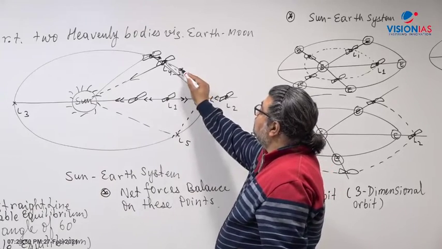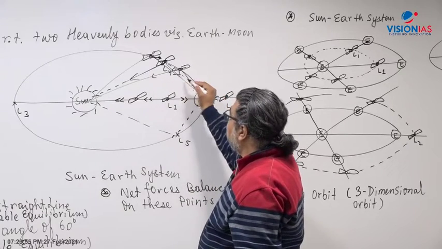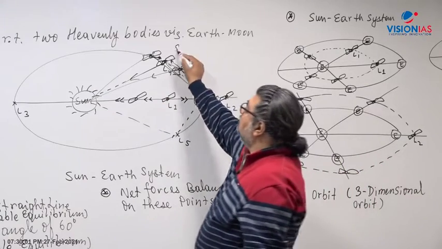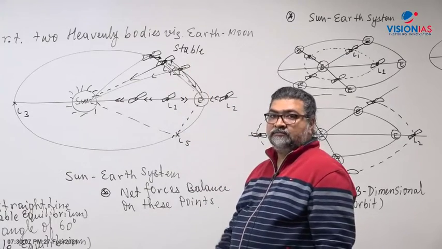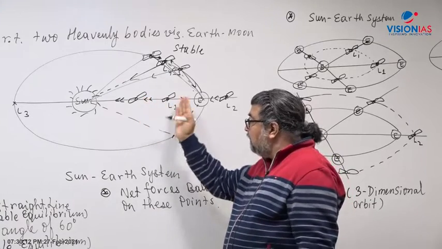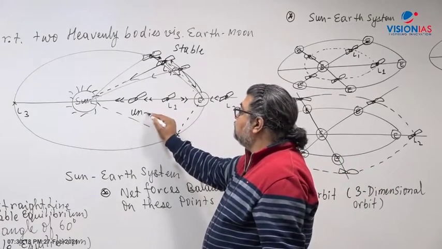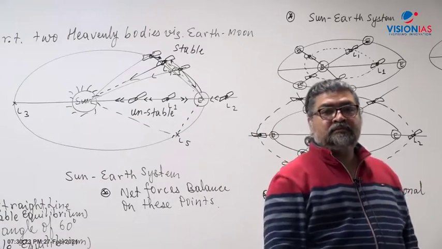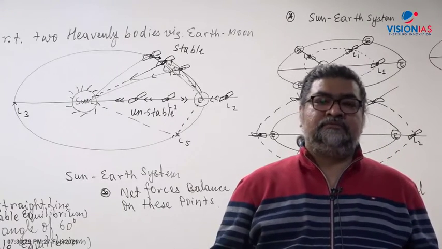Or if it gets here, again the resultant force of the Sun and the Earth will be such that the net force will spring it back to the L4 point. So this is what is called stable. It becomes a stable equilibrium. It will come back to the L4 point. But here, if it is displaced, it will not be able to return to the L1 or L2 point. So here it is unstable. This is an unstable equilibrium. It will not return back, because the resultant force will change.